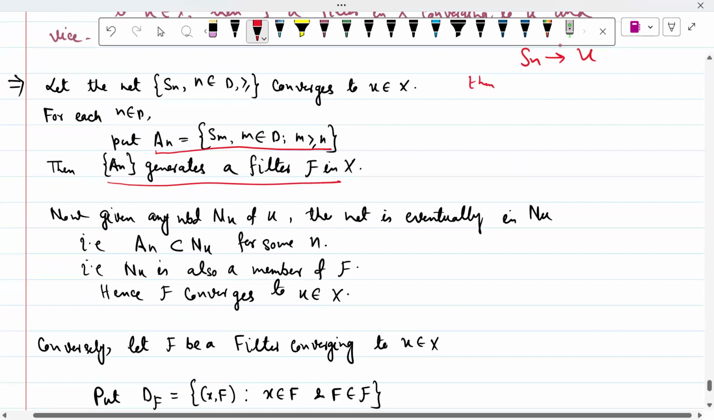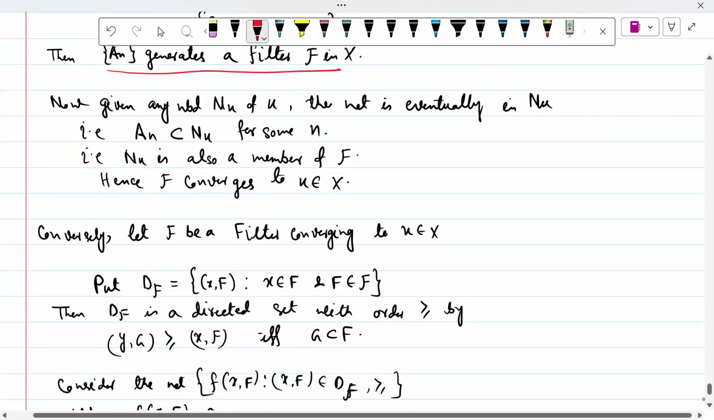So now given any neighborhood Nu of U, the net is eventually in Nu. That is, An is a subset of Nu for some n. That is, Nu is also a member of F because bigger sets are members of F. Hence F converges to U.